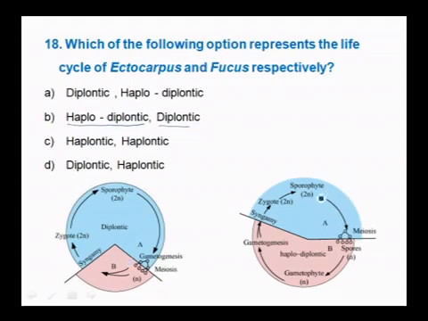They have a sporophytic phase, then a gametophytic phase and then a sporophytic phase, whereas Fucus is diplontic. Angiosperms are an example of diplontic, where the sporophyte is the dominant phase and the gametophyte is just fusion, the zygote representing the diplontic phase. So, the correct answer here is haplodiplontic and diplontic.